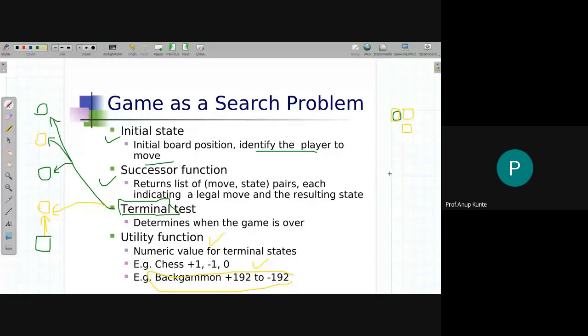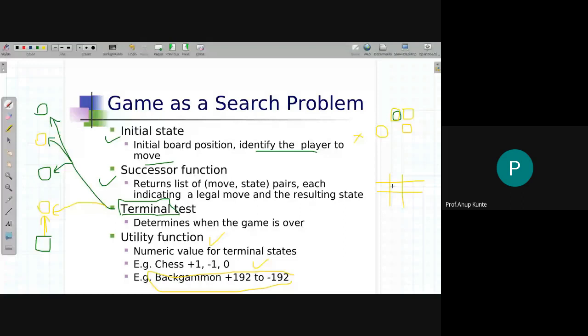The other game that falls into this category of games that we're going to talk about is the usual leisure game that we play, which is called tic-tac-toe. We have two players, one has cross and the other has circle. It's a zero sum game everybody plays in their leisure time when a lecture is on and you don't want to study. I hope you are not doing it right now. You play with, say, circle, then the player with cross starts playing, and the goal of the game is to have 3 consecutive crosses or 3 consecutive circles, or a draw. That is how this game is scored.